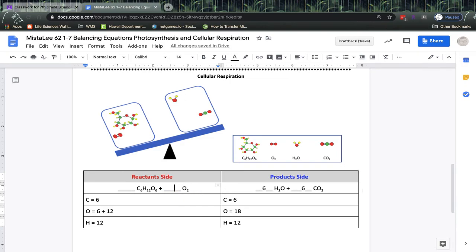That's correct. We need 6, because each oxygen molecule gives us 2. So 6 times 2 is 12. Each glucose gives us 6, so we'll put a 1 here. And 6 plus 12 gives us 18. And voila, carbons are balanced, oxygens are balanced, hydrogens are balanced, and here is our balanced equation.